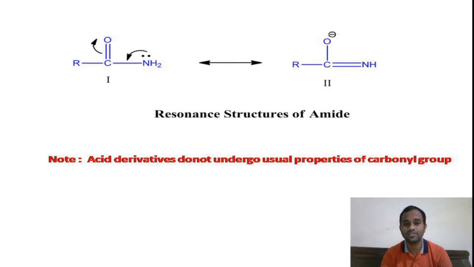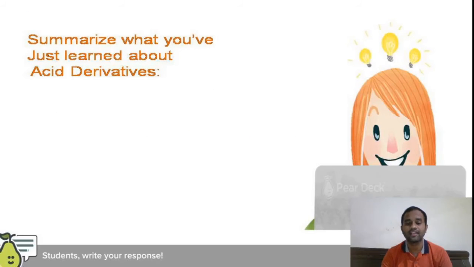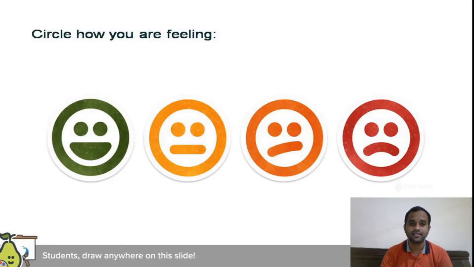Because of this reason, the derivatives do not give the properties of the carbonyl group. This is what we have learned in this video presentation, and I think now you are feeling comfortable with the preparations, properties and nucleophilic substitutions in acid derivatives, right?